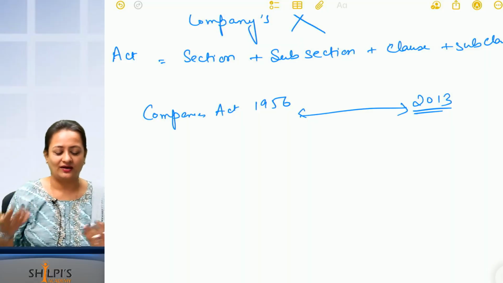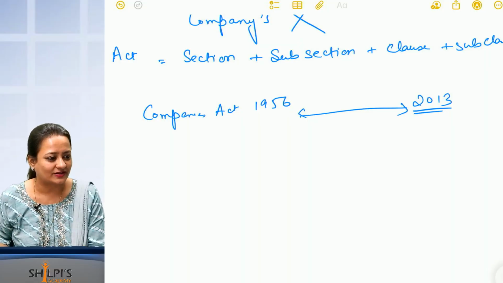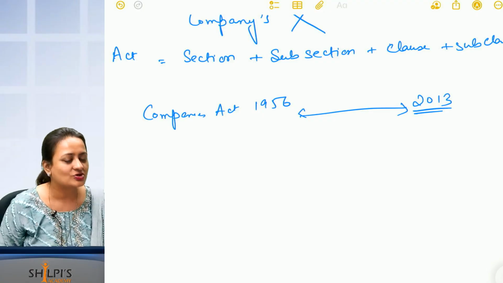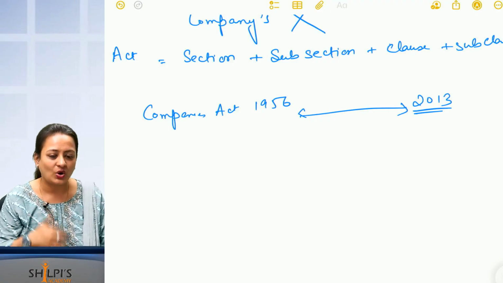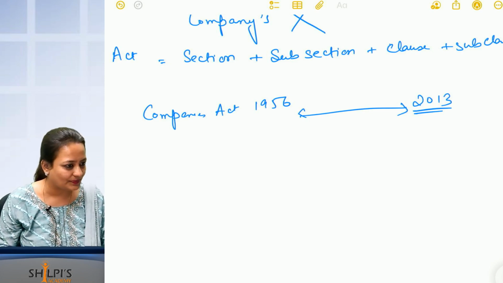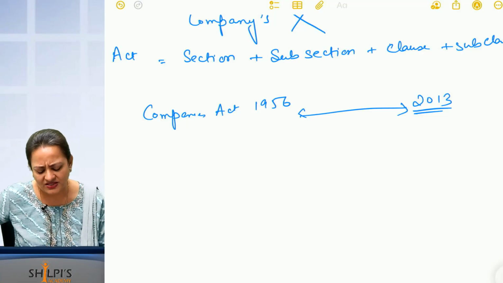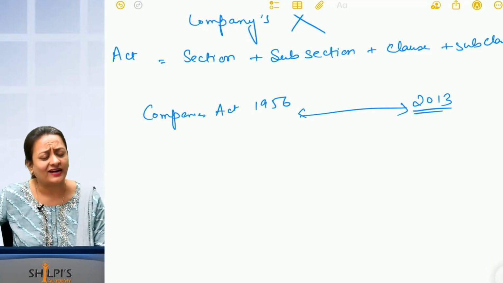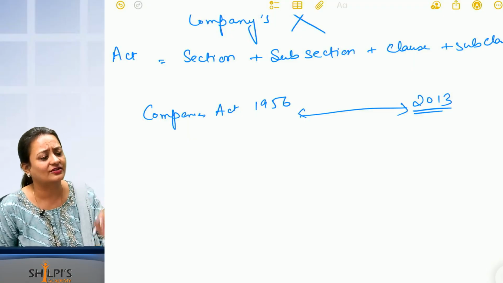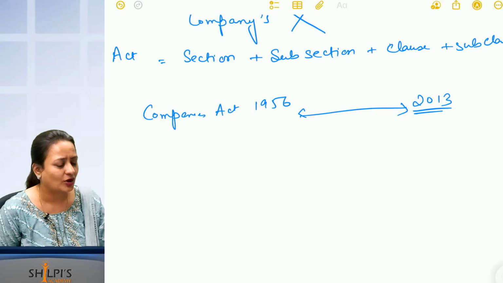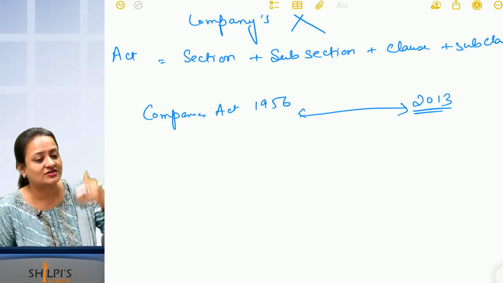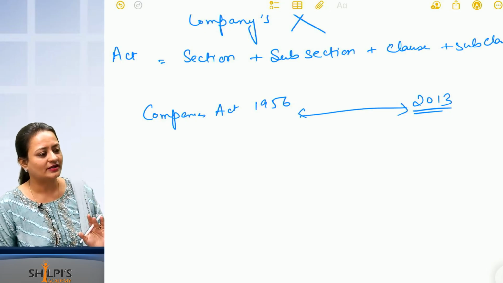Managing and doing the regulation is more expensive than paying the fine. So every section had a fine. So all the fines had to increase. Correct? So that was another one reason. Next thing was the 1956 Act had a lot of sections. 658 sections were there. Rules were fewer, sections were more. And the 2013 Act, how did it turn out?